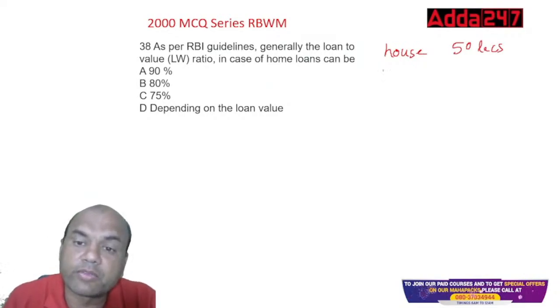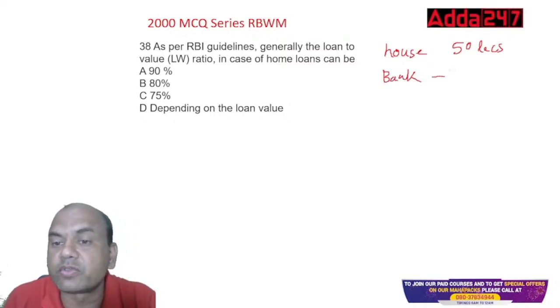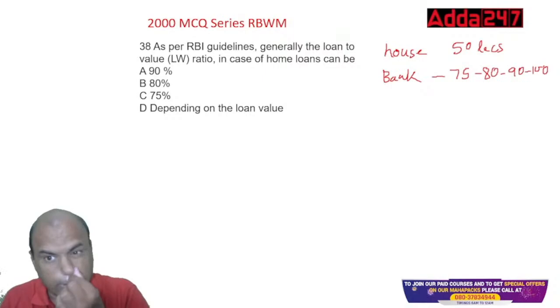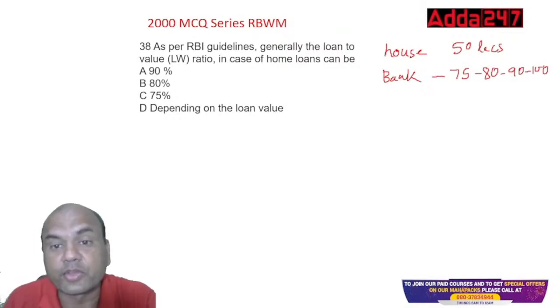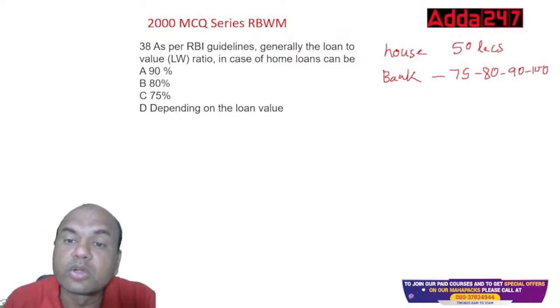Will the bank give the complete 50 lakhs, or around 75%, or 80%, or 90%, or 100%? How much loan will be given by the bank? That is known as the loan to value ratio. So is it 90, 80, 75, or depending on the value of the loan?